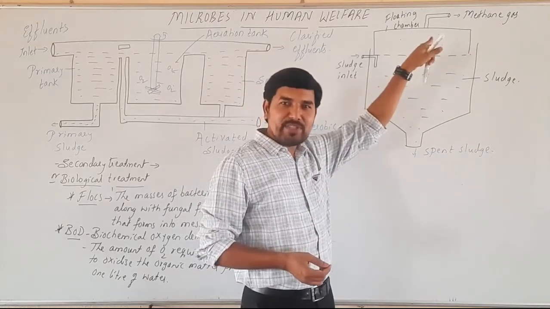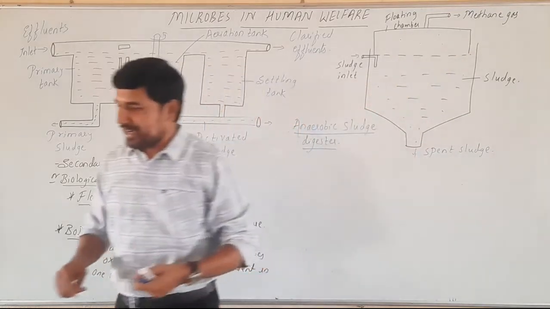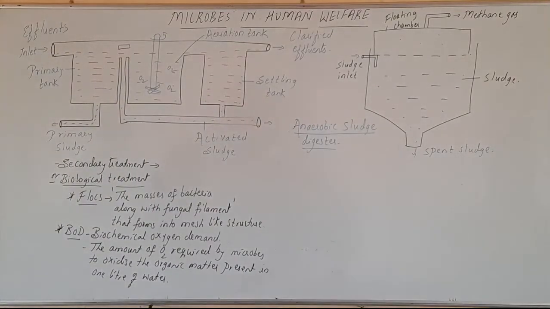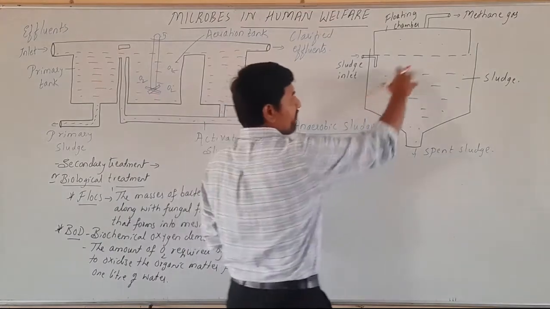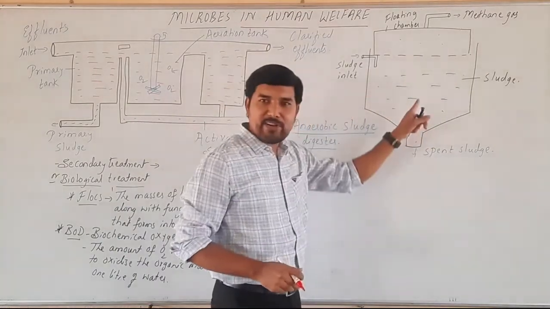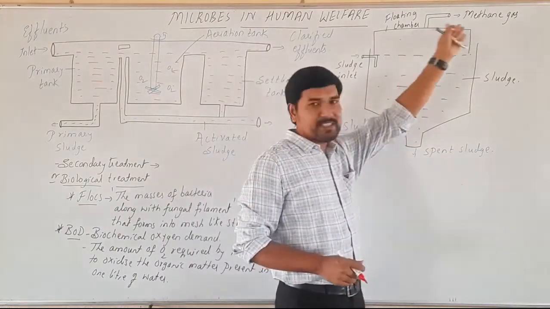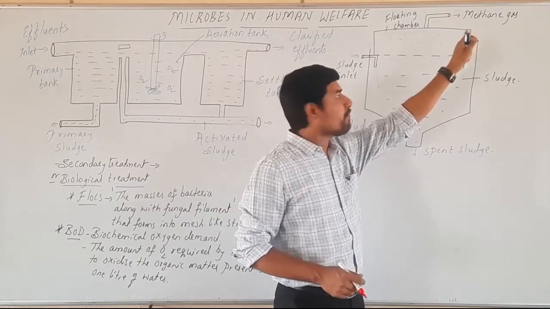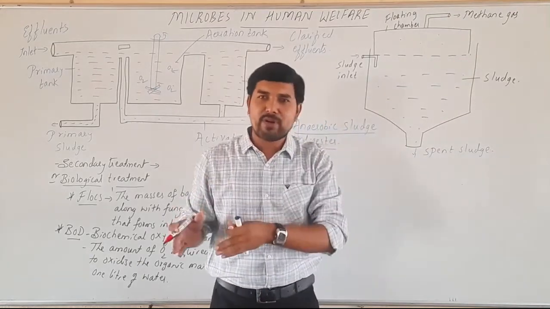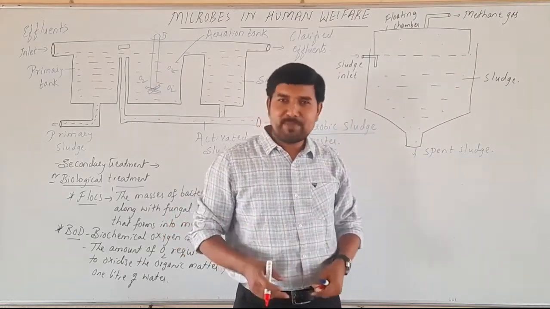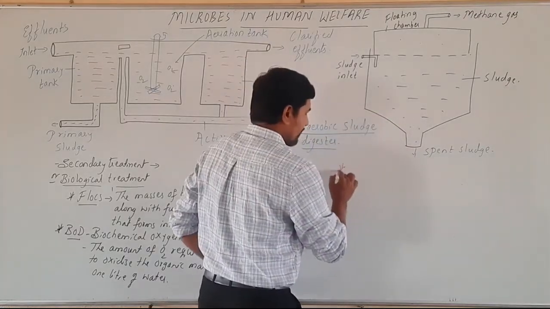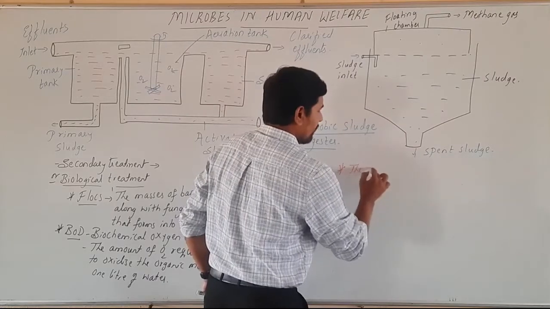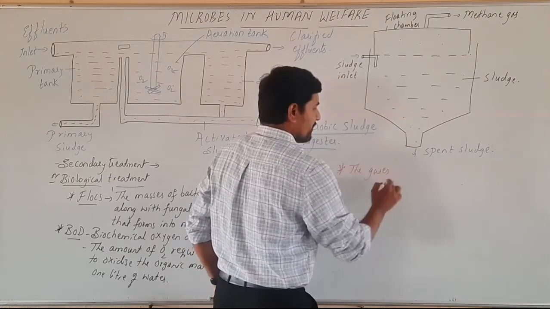And the methane gas which is produced here, what does it contain? The methane gas which is produced after the action of the anaerobic microbes is connected to a pipe, and that methane gas can be used for cooking as well as lighting purposes. Okay, now here the gas is produced.